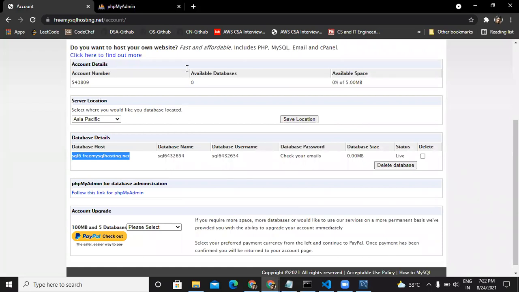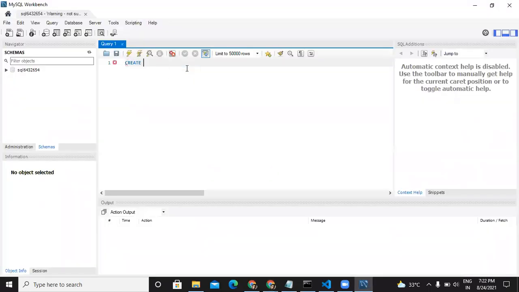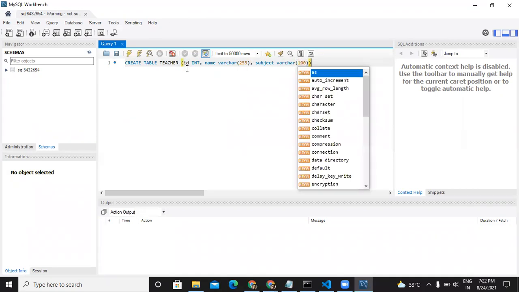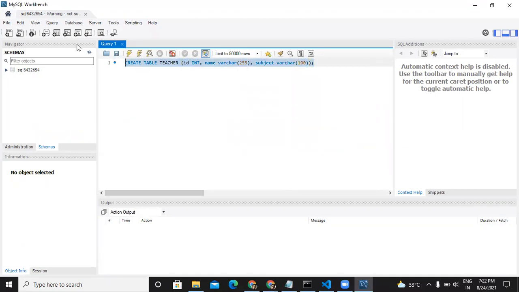First of all, we have to create a table, right? Create table. Let's say we'll create a teacher table this time inside this new database. A teacher will have an ID, which will be an integer. The teacher will have a name, which will be a VARCHAR, variable number of characters, 255 maximum. And then we will have a subject that the teacher is teaching, which will also be VARCHAR. Let's keep it maximum 100 characters, right? If I run this,